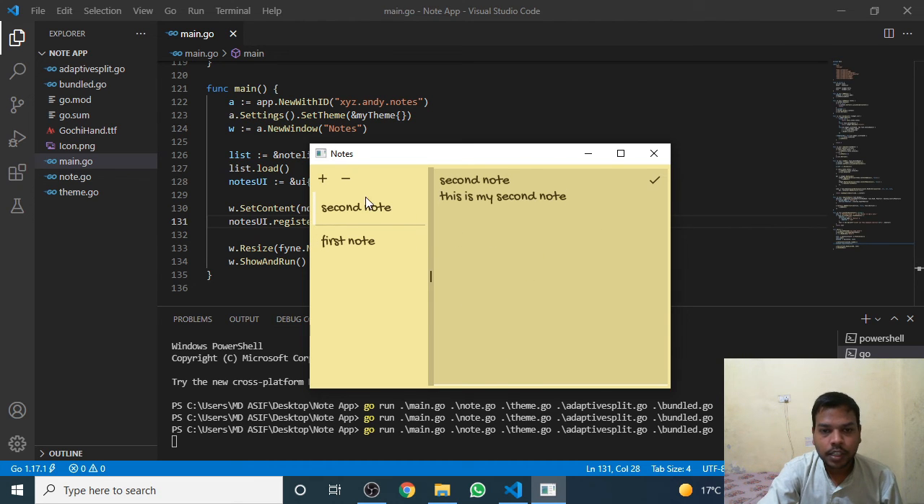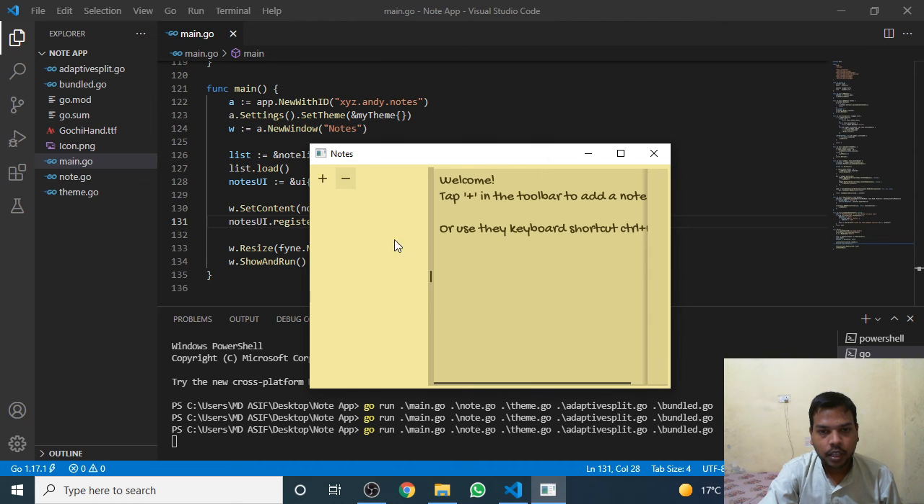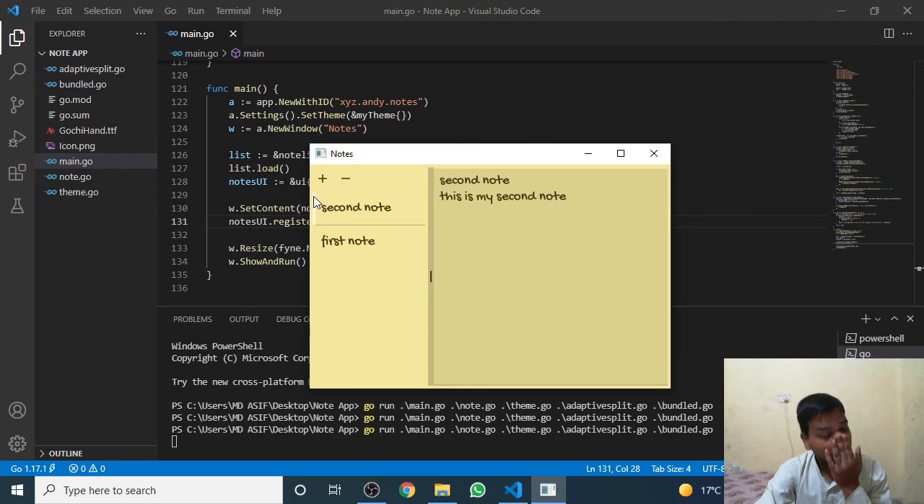If you want to delete the second note, just click on this minus button. If you want to delete the first note, just click minus again. Again, if you want to get the notes back, then plus, then again plus. So this minus and plus can also be used to retrieve the deleted notes.